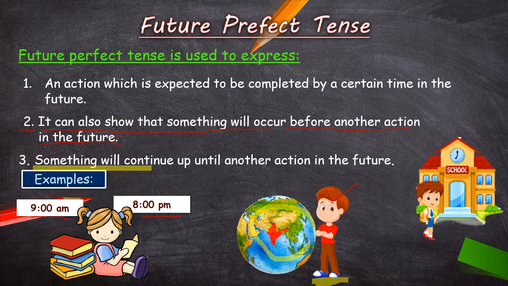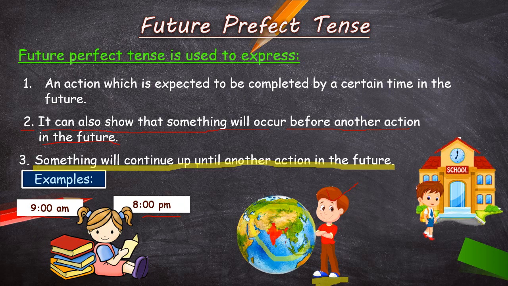Now, let's take one last example for the third one. Something will continue up until another action in the future. That means here we are talking about two actions which will happen one after the other in the future. Okay, so children, listen to this. By the time I arrive at the school, math class will have started. So what are the two actions that are going to take place in the future, one after one?